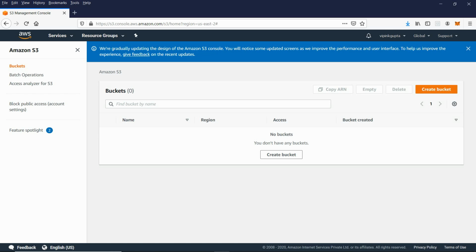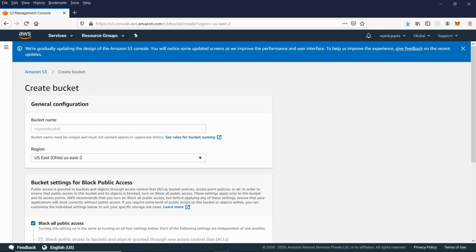So when I want to create a folder in S3, we are not going to say we are creating a folder, we are going to say we are creating a bucket. I will just name my bucket unitsite. I can name it anything.